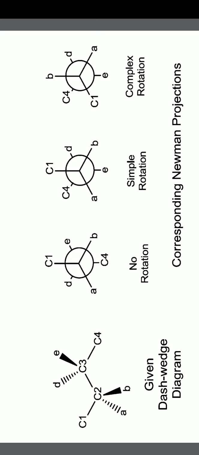In the first, no rotation, simple rotation, complex rotation, you see here in the no rotation, the first carbon is attached to C1, A, B, and it is called front carbon. C3 is called rear carbon, that means backwards, it is written in the backward. To that, D, E and C4 are there. So to the backward carbon D, E, C4 are connected. To the front carbon C1, A, B are connected.